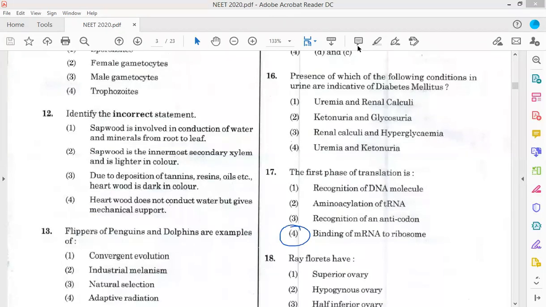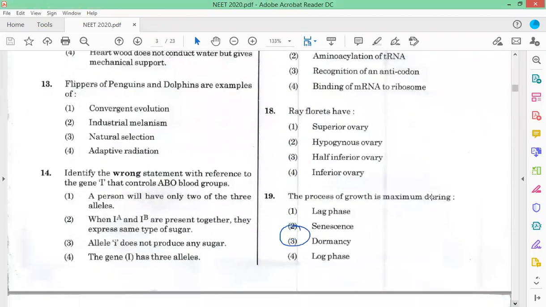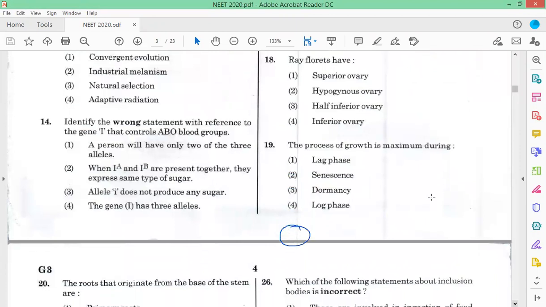Now question number 18. Ray florets have an inferior ovary. So option 4 is the correct answer.